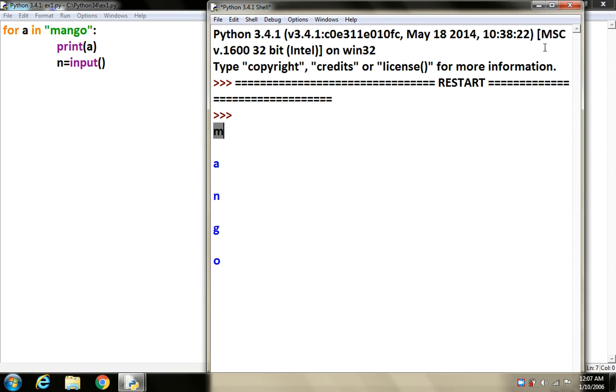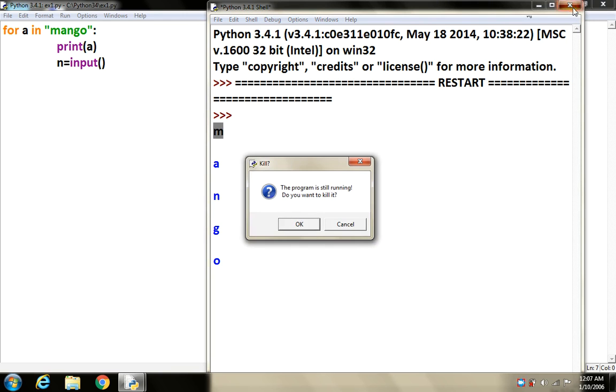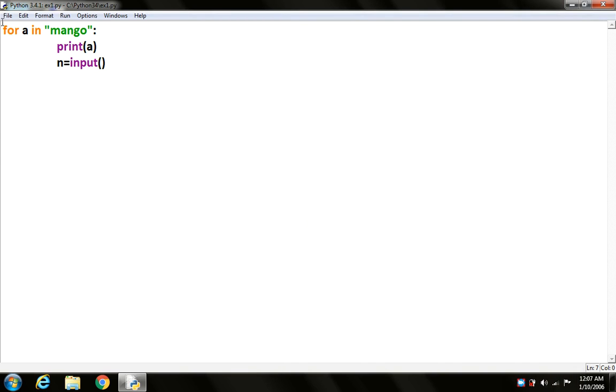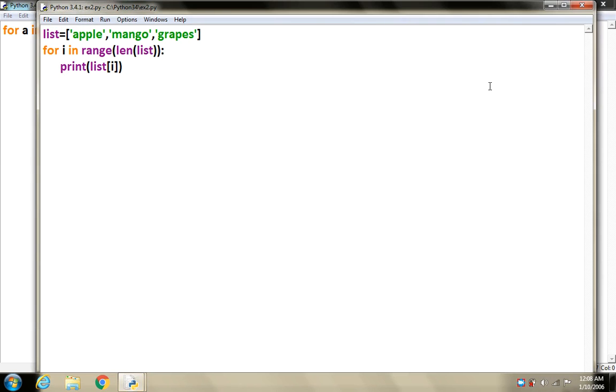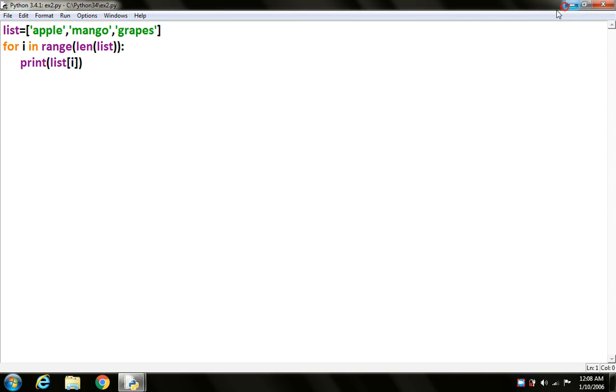But this execution is so fast that we think that mango is printed in one shot, but it is not like that. So let's understand the second example. This program I also have saved. In this case, this is a list in which we have taken apple, mango and grapes, and we are going to print that. This range I'll explain to you in a second, that is repetition.